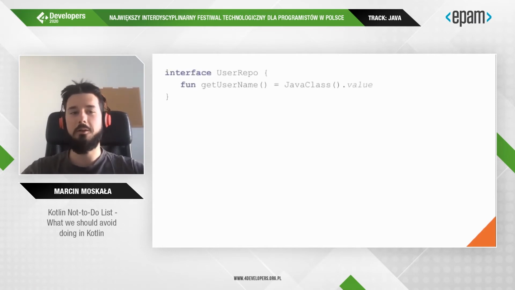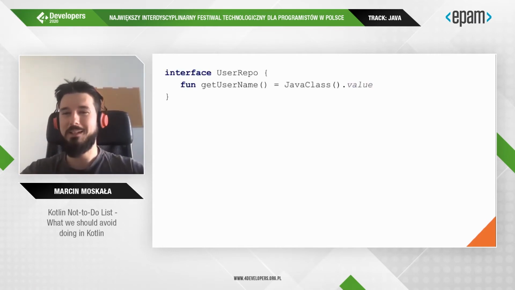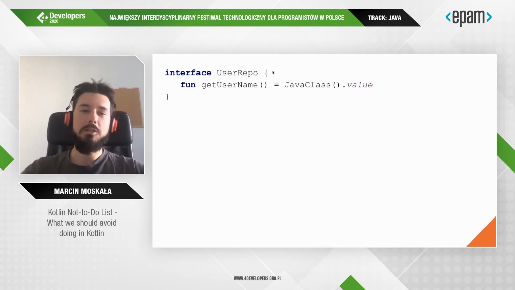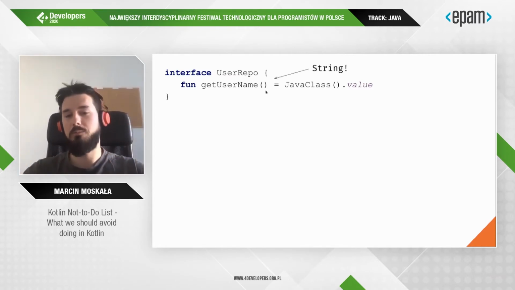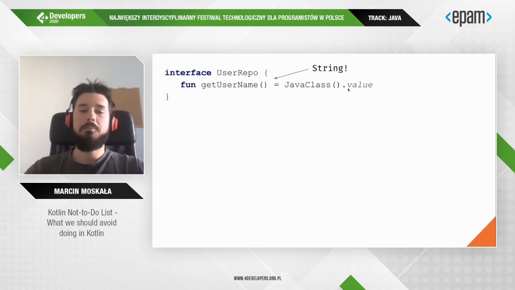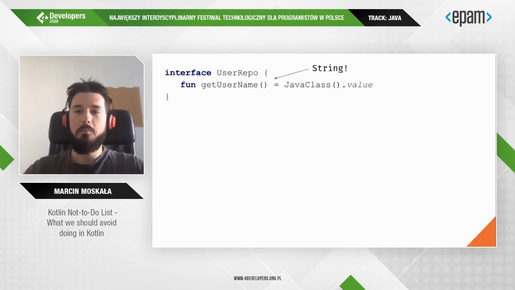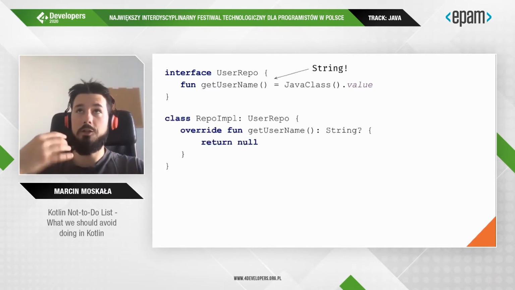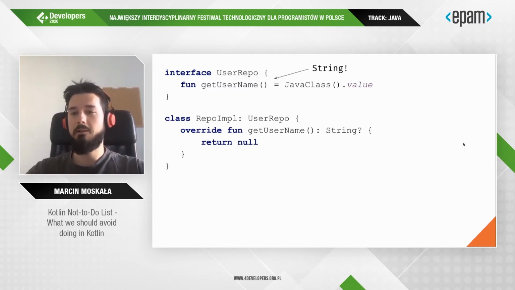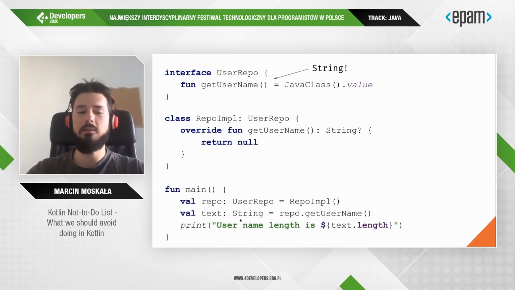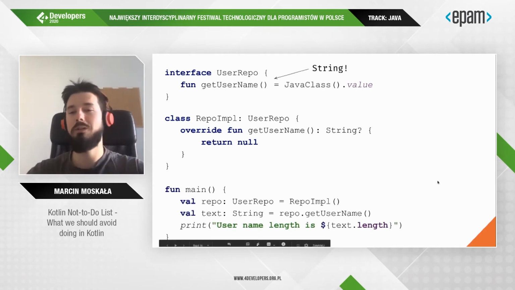There is another part of the story. We are getting back to specifying types in the public interface. Imagine that you got an interface, UserRepo, with a method with an inferred platform type. So this is a platform type inferred from Java. This is an especially dangerous situation as this type can be both nullable and not null, meaning that on the definition side, we can specify it as nullable and return null. And on the use side, we can specify it as not nullable and consume it as not nullable.